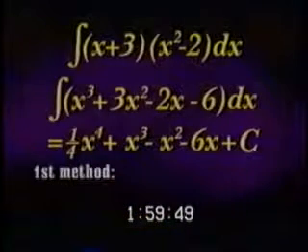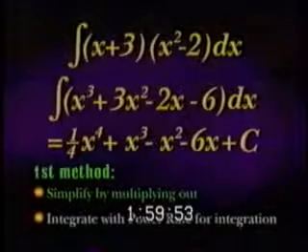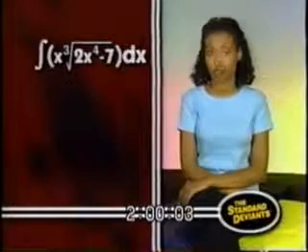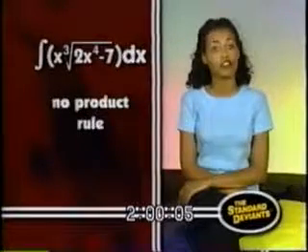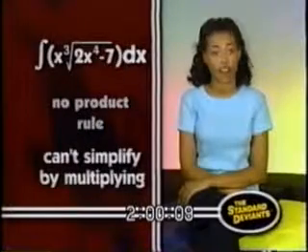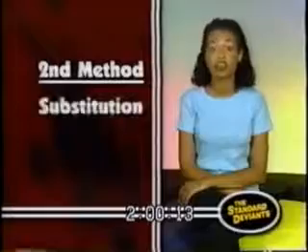So, the first method is to simplify the function by multiplying it out and then integrating it with the power rule for integration. Now let's look at another, more complex problem. Let's say we've got x cubed times the square root of 2x to the 4th minus 7. Again, there is no product rule for integrals, but this time we can't simplify the function by multiplying it out either. So here's the second method, substitution.